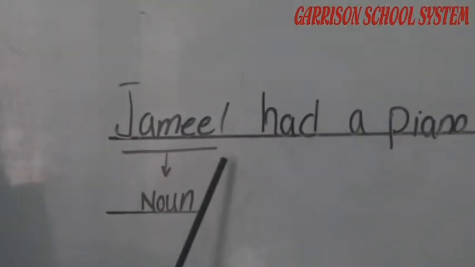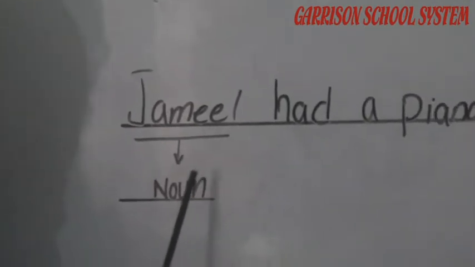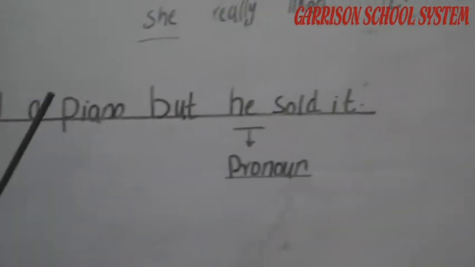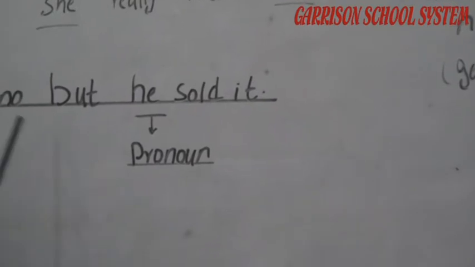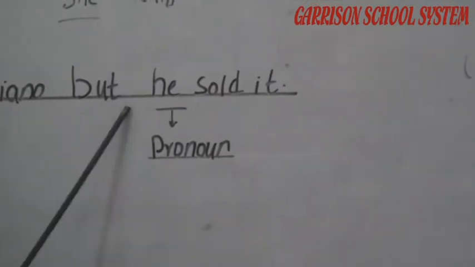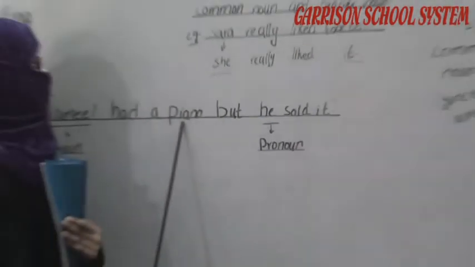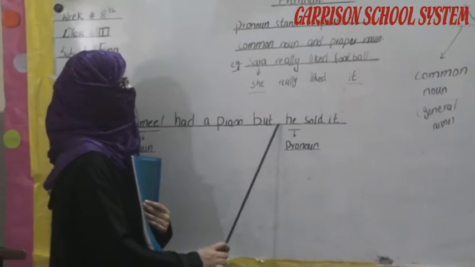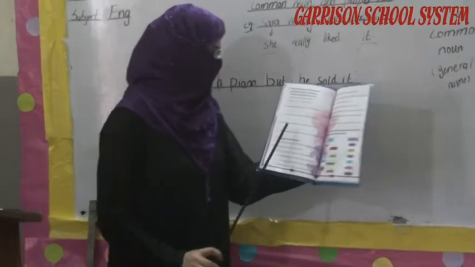Now look at that. Jameel is a noun. Means he is a boy. We call it Jameel as a noun. But when we talk about the pronoun, now find out the various pronoun. Had a piano? No. But no. He. Because they use the word he instead of Jameel. Again repeating the word, Jameel had a piano but Jameel sold it. No. So that's why they use the word he, and he is a pronoun. And now you have to find out under these examples noun and the pronoun.